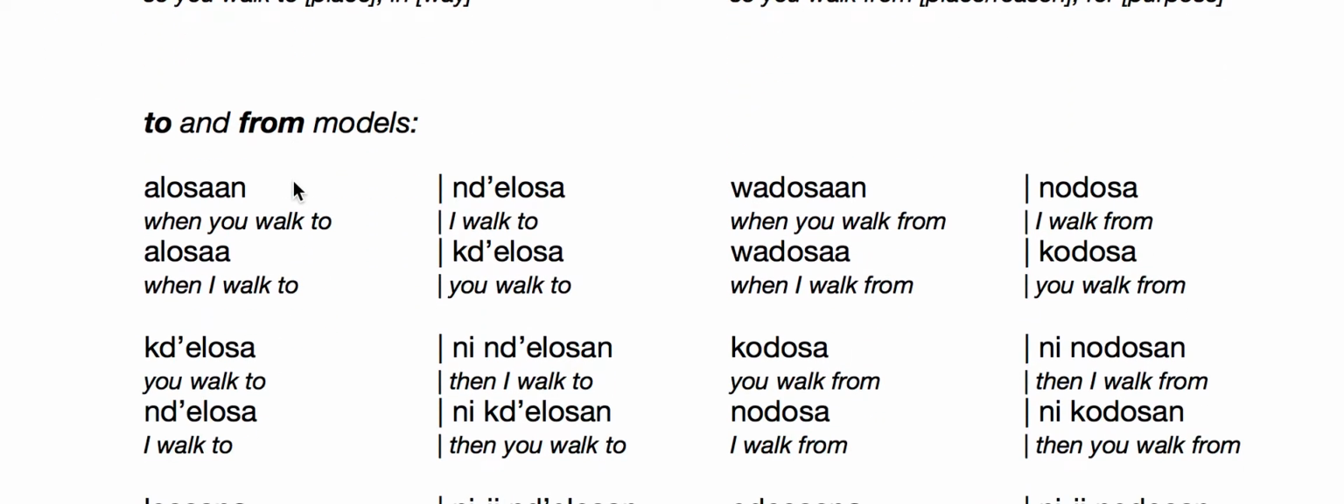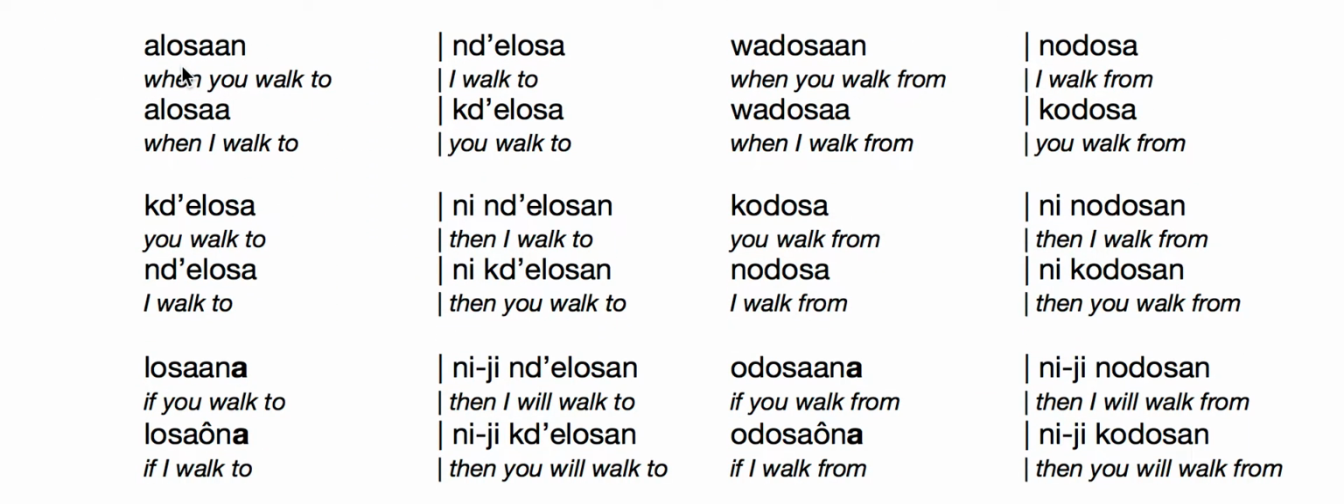I also added some model sentences of to and from in comparison to one another, just giving you all the different forms, just using me and you. Alosaan and into losa, when you walk to, I walk to, or wadosaan, when you walk from, nodosa, I walk from. So these two in comparison for week 1 and week 2. And we follow this right through all the possible forms that are going to appear, just using the you and me statements.